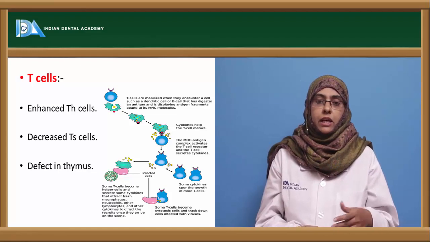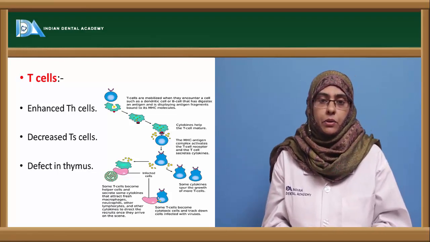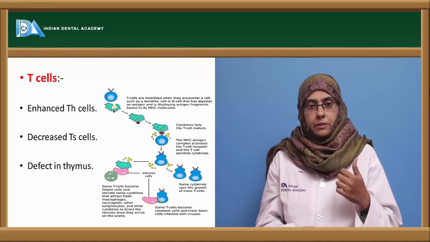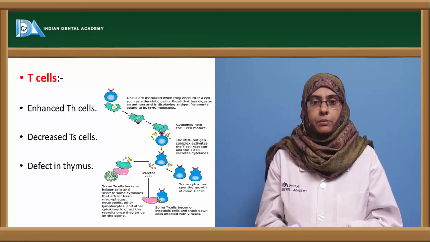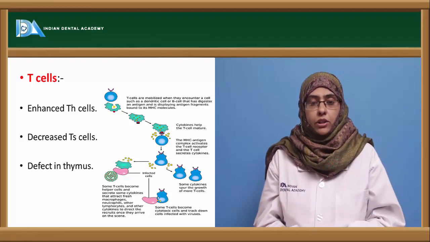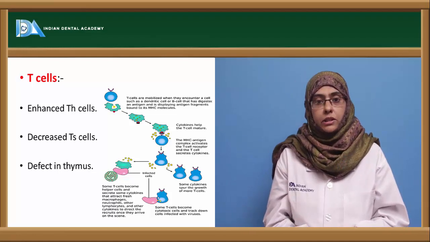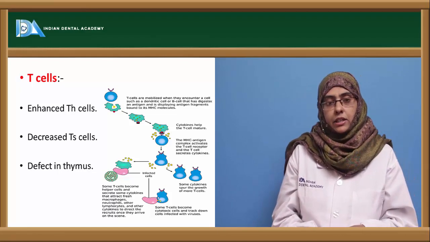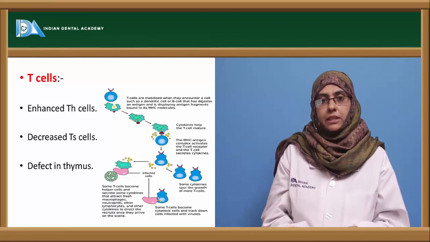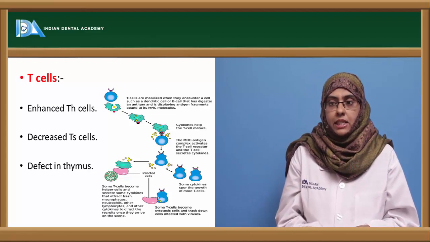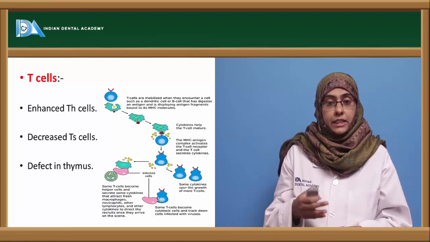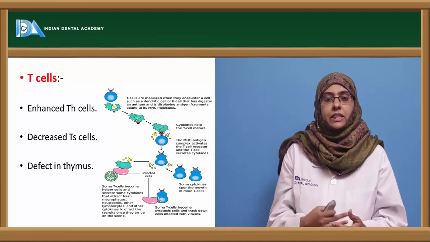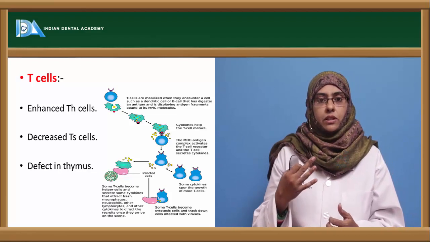Next are the T cells. It is not only antibodies that are involved in autoimmune diseases, but also cell-mediated immunity brought about by the T cell can be involved in the development of autoimmune disorders. So autoimmune diseases can be caused both by humoral immunity as well as cell-mediated immunity. In autoimmune disorders brought about by cells, you can see enhanced T cells and decreased T suppressor cells. It is said that these T suppressor cells maintain the regulation of the production of T cells and the other cells in the human host.